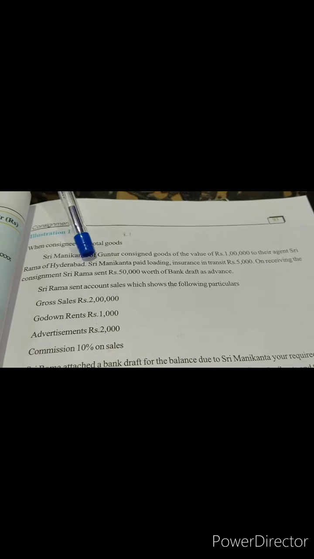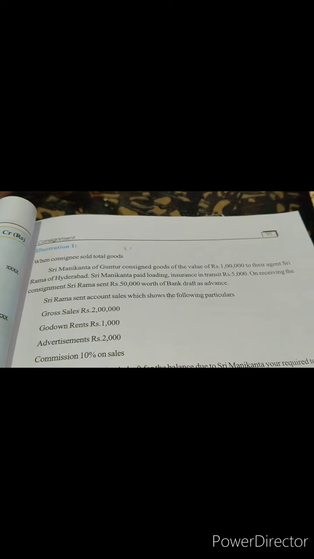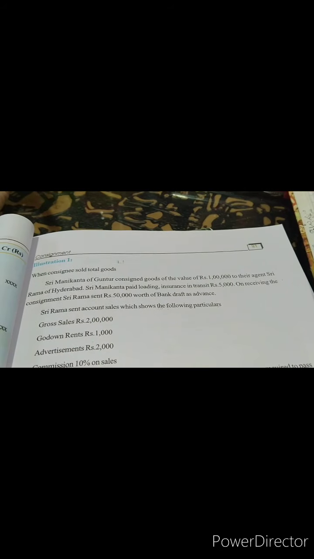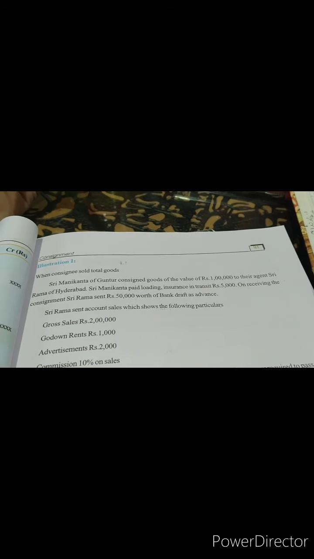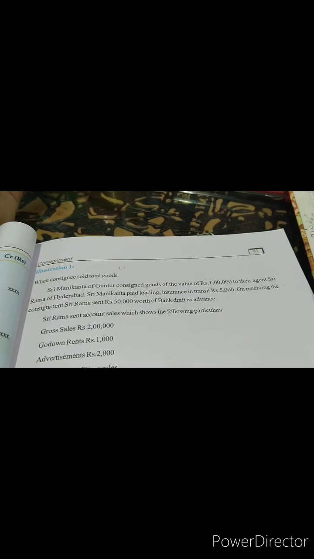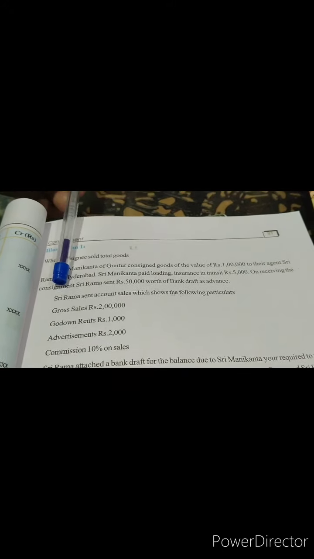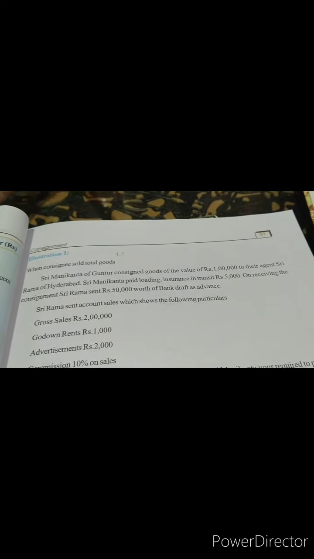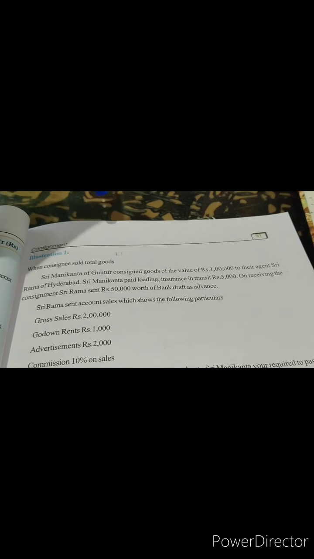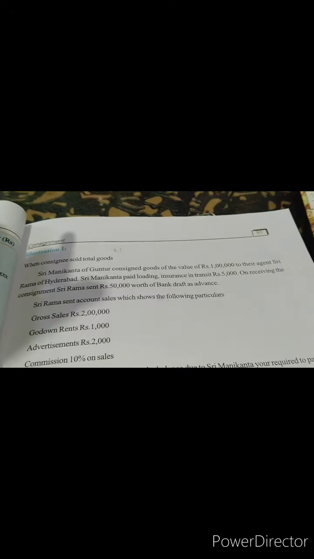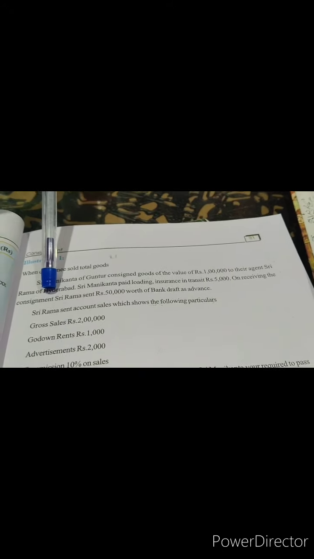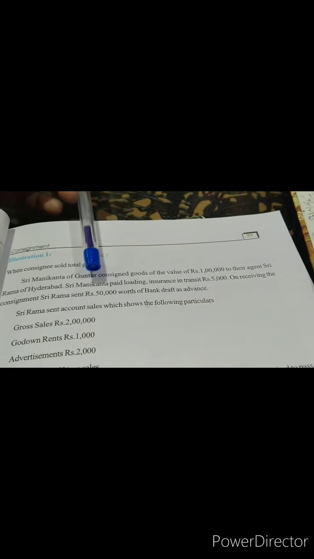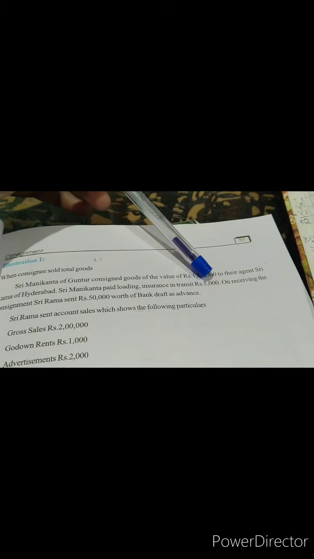Here, as we said, you will be preparing a consignment account, but you will have to mention which consignment it is, because a company sending goods on consignment may have many consignments going out. From Guntur the goods have gone to Hyderabad, and goods may have gone to other parts of the country as well. So when you write consignment account debit or credit, you need to clearly mention which consignment it is. Here we have the consignment sent to Hyderabad, so we will write consignment to Hyderabad account debited to cash or bank. How much amount? 5,000 we will put.